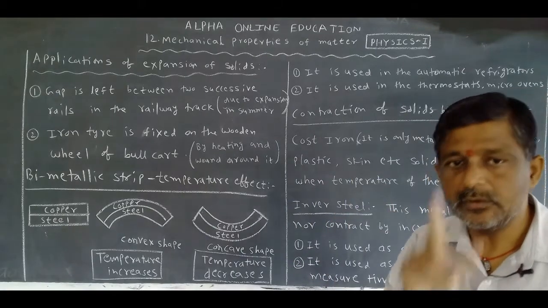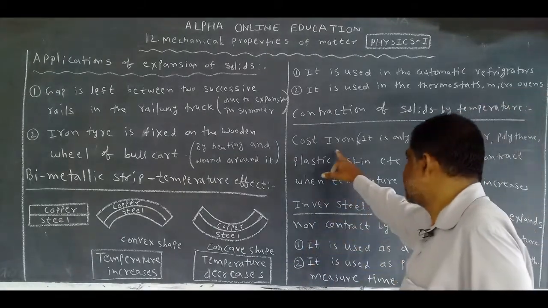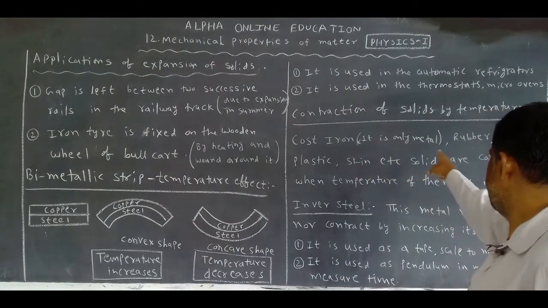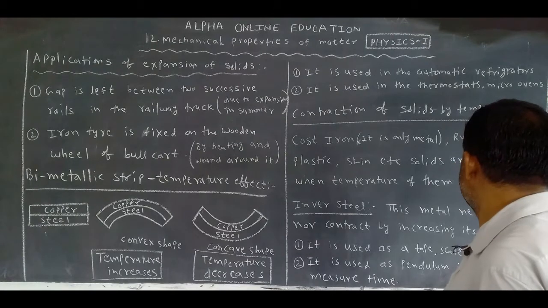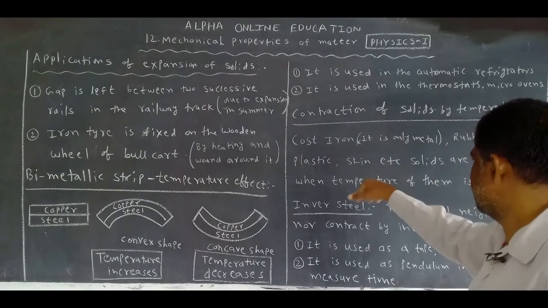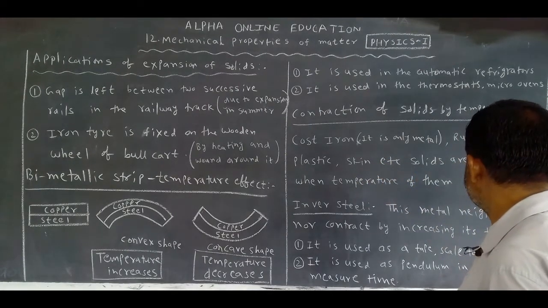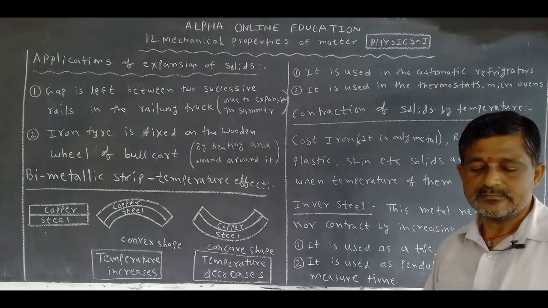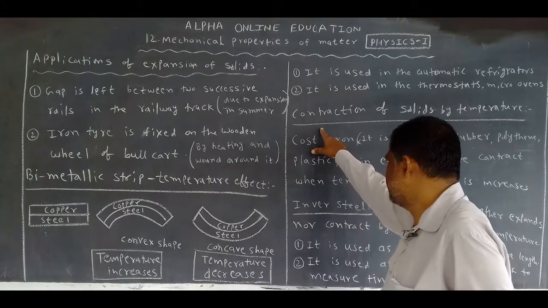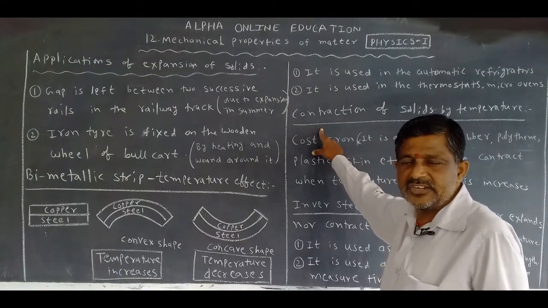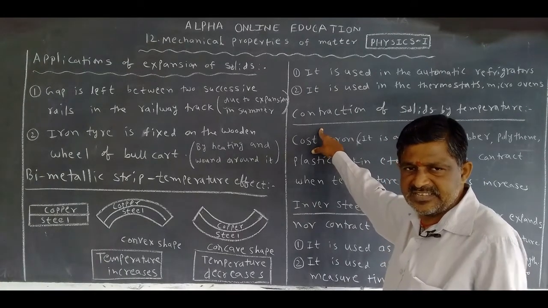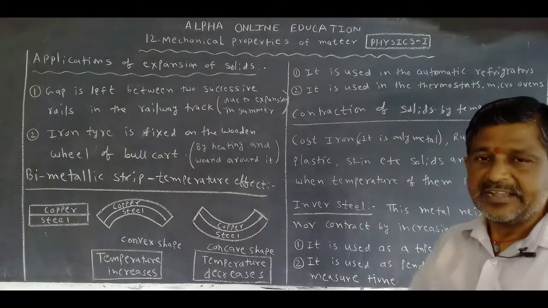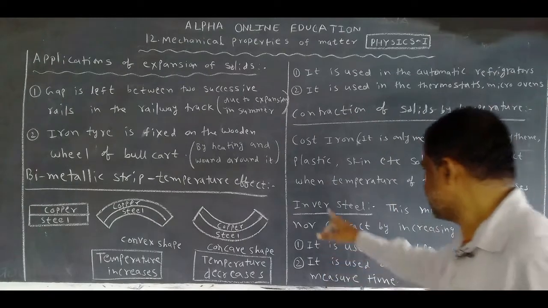But what is the metal? Only one metal. What is that metal? Cast iron. That's why cast iron is the only metal. The remaining are non-metals: rubber, polythene, plastic, skin, etc. Solids contract when their temperature increases. Okay? This topic is important for 2 marks. Can solids contract? Give an example. Answer is yes. You write these as examples. Right. Another 2 marks question.